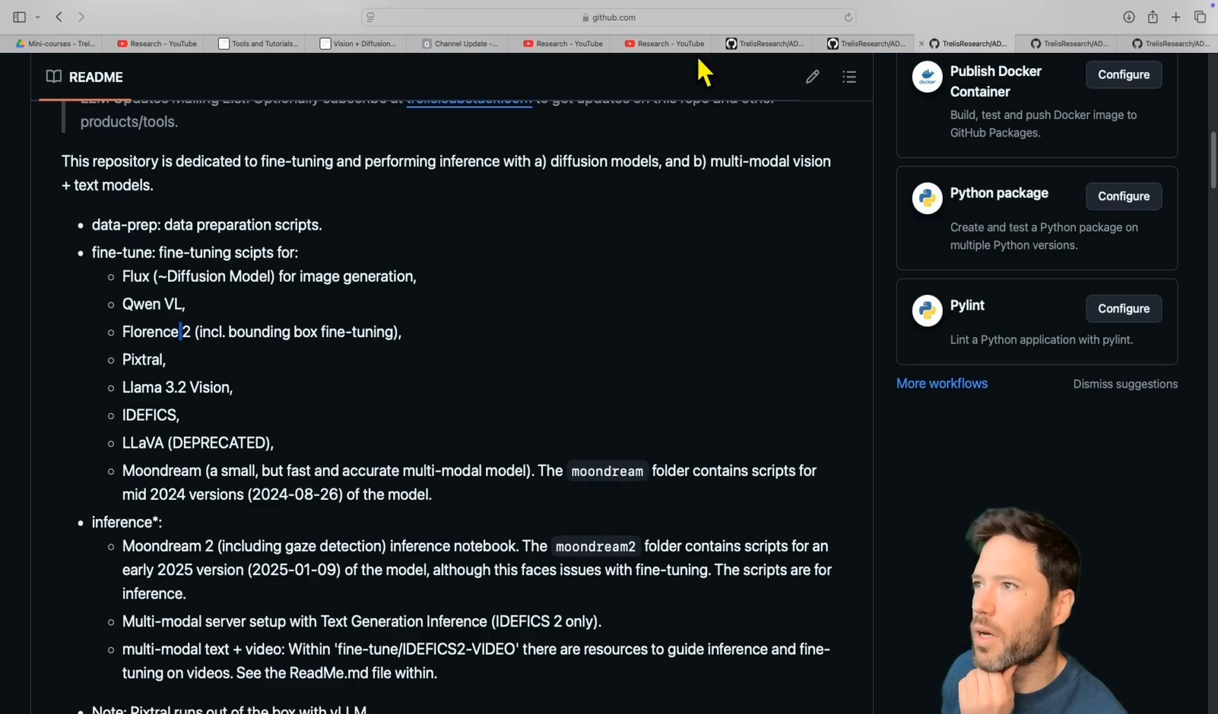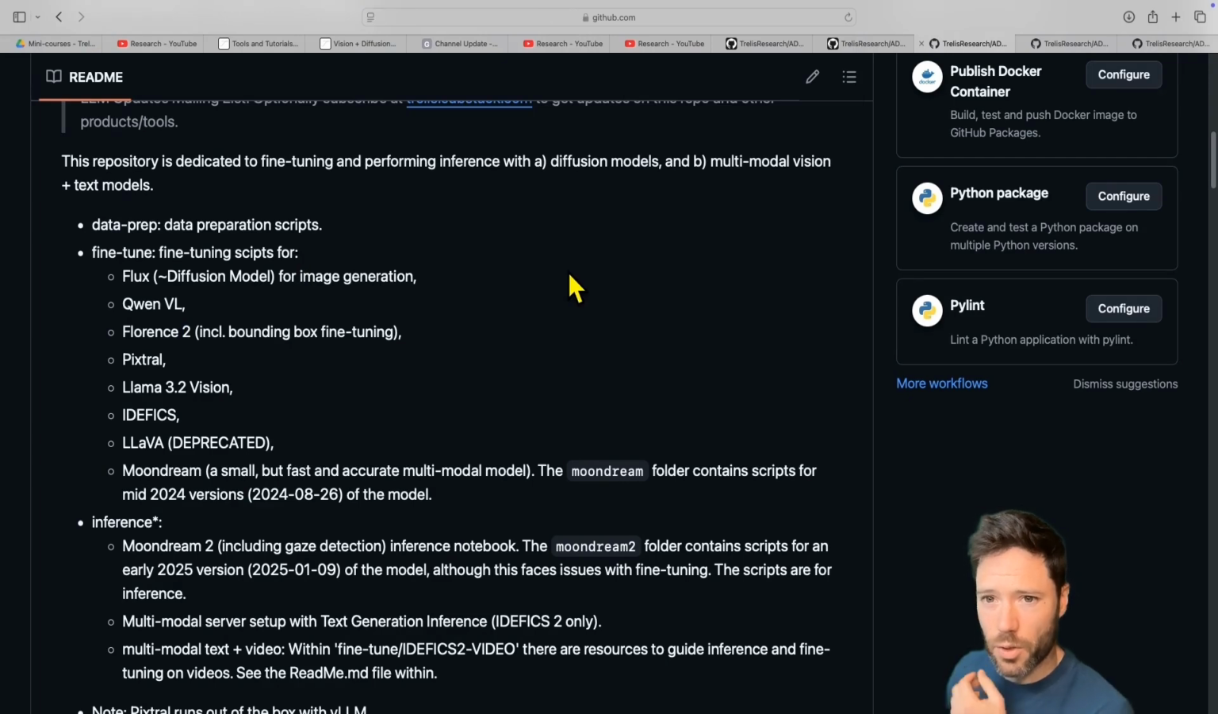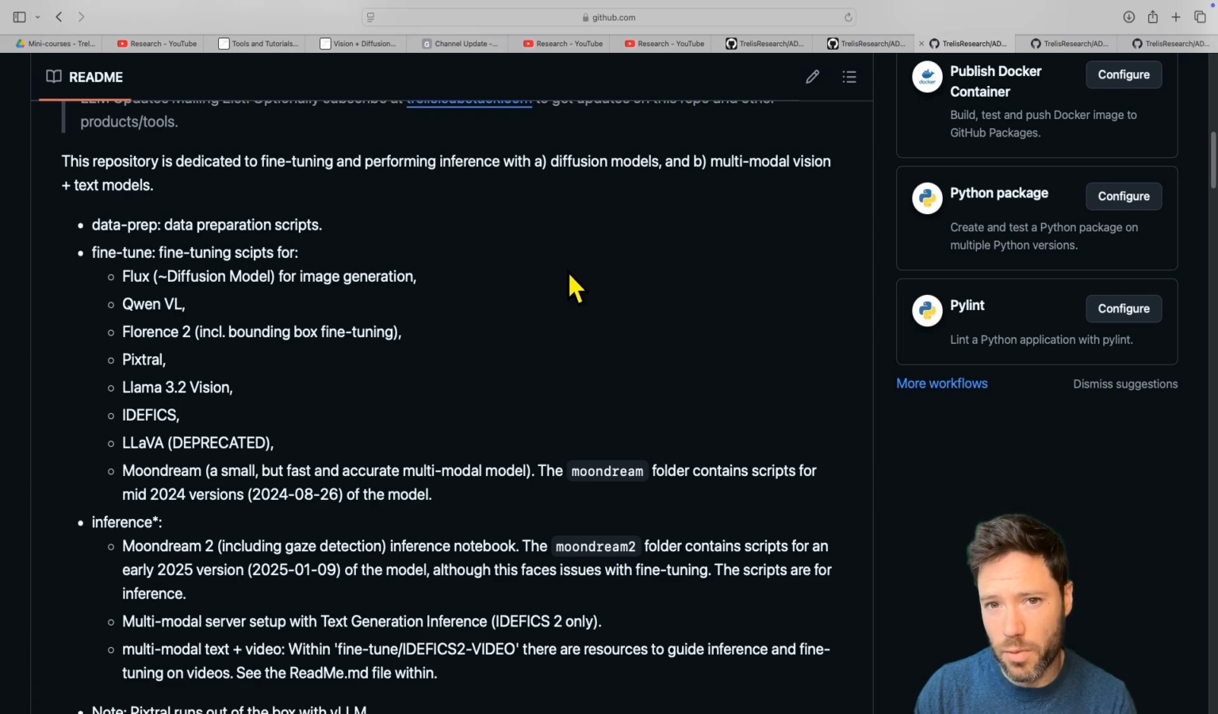So now I want to talk about advanced vision. There are 2 model types here. One is diffusion, if you want to go from text into image. The model I support is Flux. I expect they'll release an updated model at some point, which I would plan to support as well. Currently, there's support for fine-tuning, data prep, and inference on Flux.